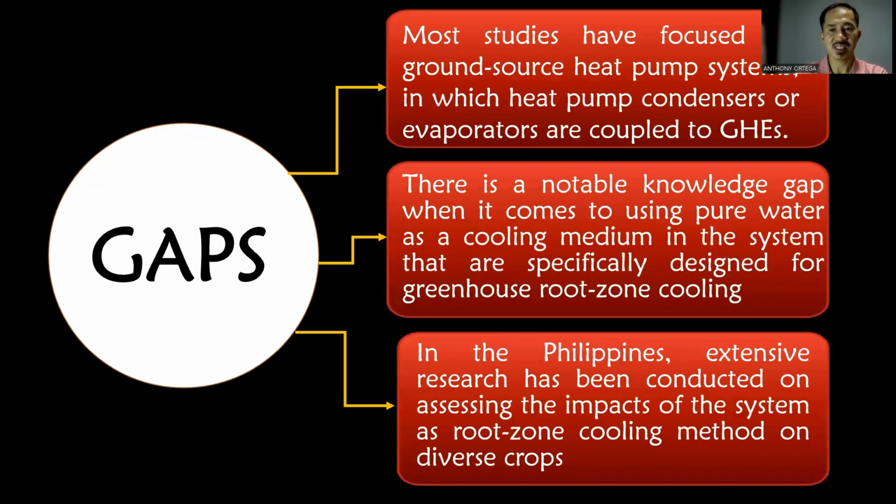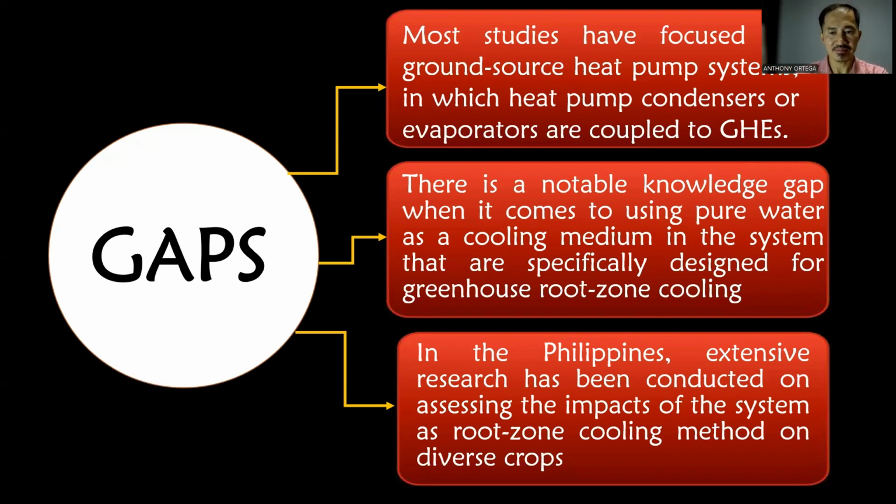For the gaps of this study, in the first gap, there has been limited exploration into the direct use of ground heat exchangers for both heating and cooling without heat pumps. For the second gap, there is a notable knowledge gap when it comes to using pure water as a cooling medium in systems that are specifically designed for greenhouse root zone cooling.